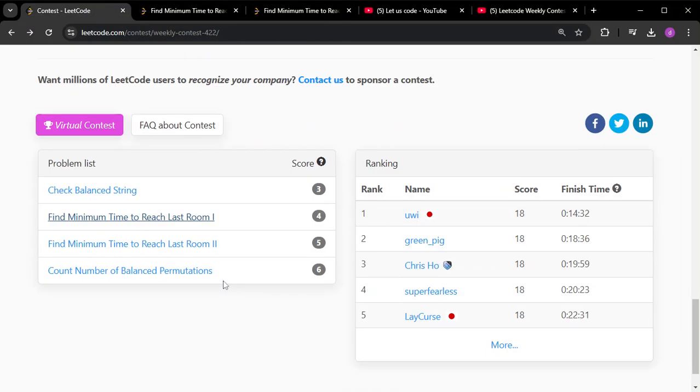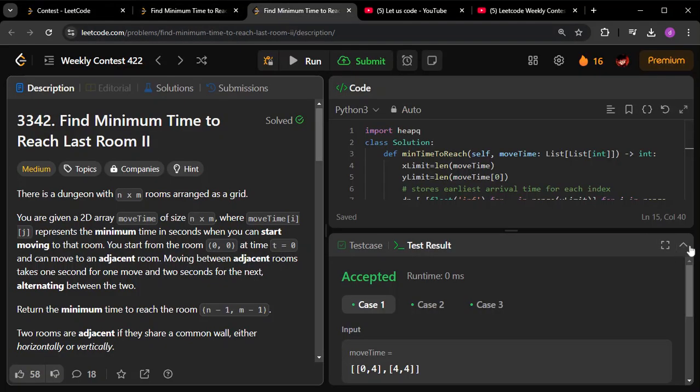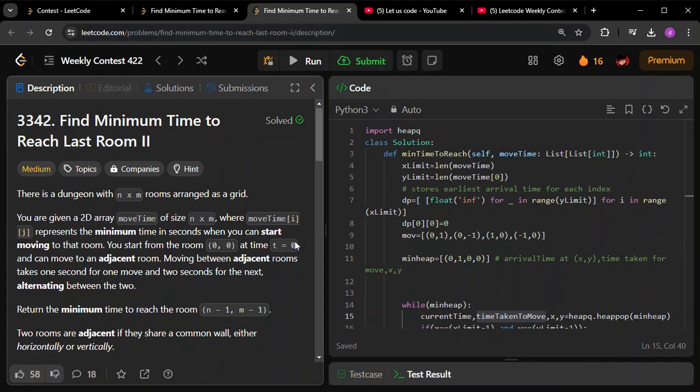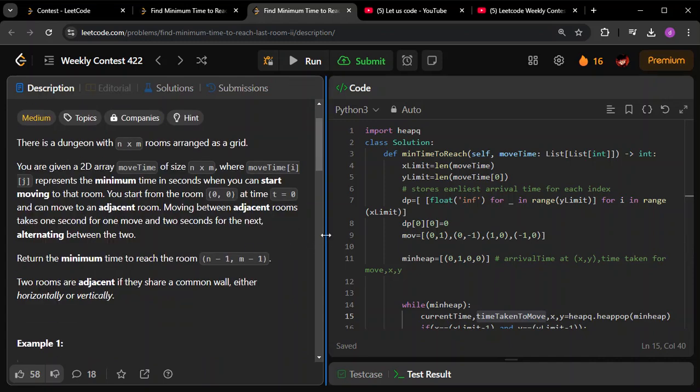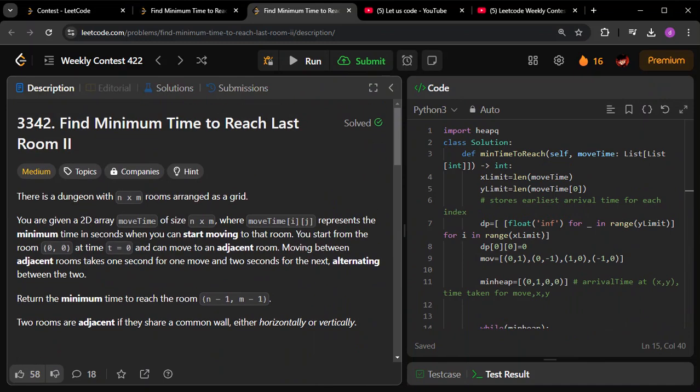Always the third and the fourth question are supposed to be the hardest. Even though they are marked as medium, they are still on the harder side. With this video, I've already shared the solutions for question 1, question 2, and question 3. This was a really good question to start with. It will give you a lot of context about what all can come in a graph level question. So definitely try this question out if you have not tried.